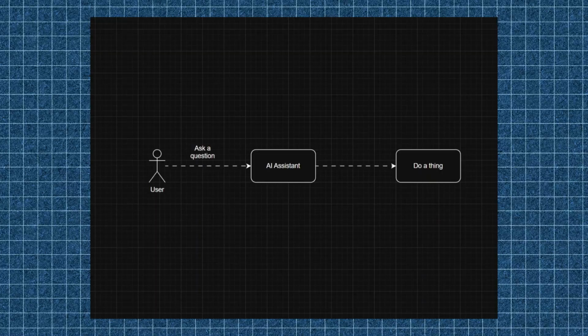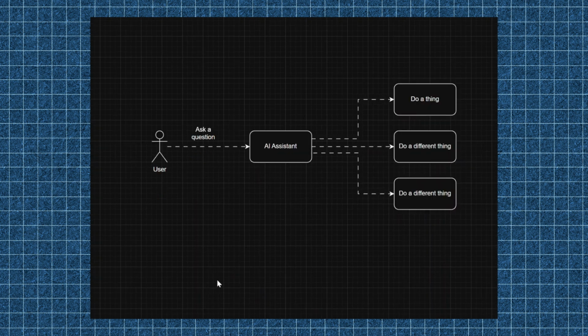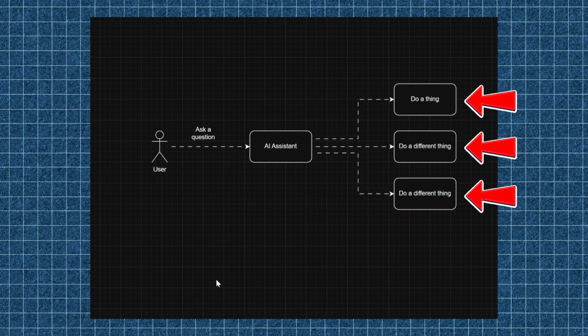I want to build a system where I can submit a prompt or ask a question to an AI assistant and it performs a task or responds back to me. However, I don't want the system to be limited to just one thing. Instead, I want my AI assistant to be capable of performing a number of tasks and work out for itself, based on my question, how it should complete the task.